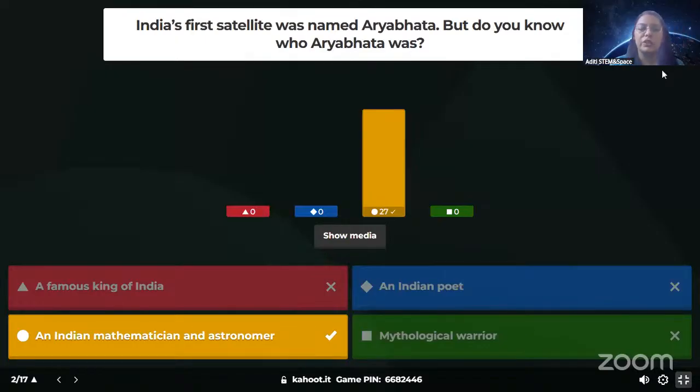So basically, it was actually named after an astronomer and a mathematician. Aryabhatta was a very famous person, especially for India. It is known that he was the one who calculated zero for India and also worked on pi, giving the exact numbers for pi, as well as giving us a lot of information about planetary motions and many other things. So he was a very well-known mathematician and astronomer, and therefore this satellite was named after Aryabhatta, the astronomer and mathematician. It's kind of commemorating him for his work.